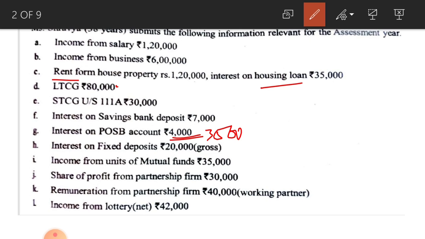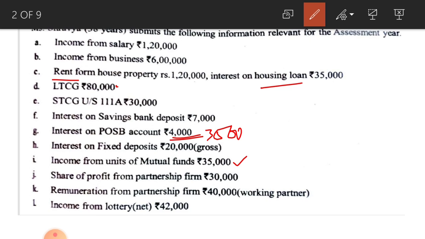Next one, interest on fixed deposits rupees 20,000, gross amount is given, so income from other sources, under that head it is taxable. Next one, income from units of mutual fund 35,000. This income from units of mutual fund is exempted under income from other sources. Under the head income from other sources, you have to write income from mutual fund exempted. Okay, it is exempted income.